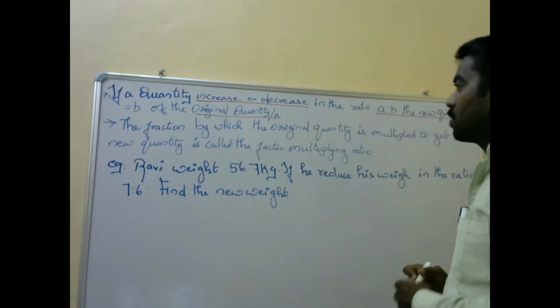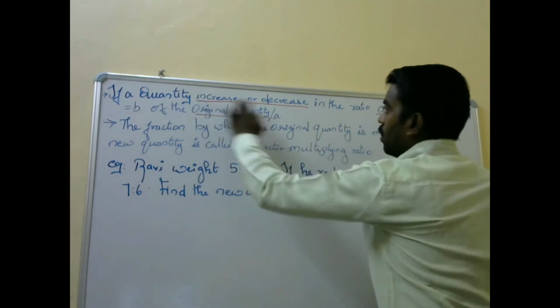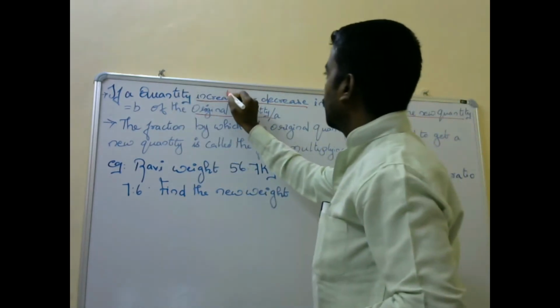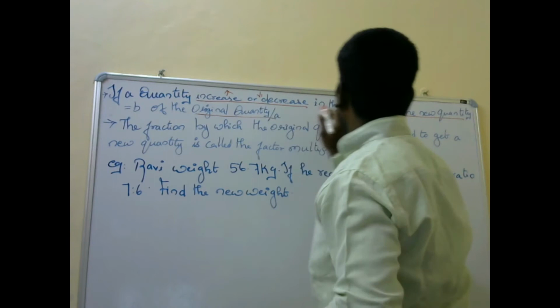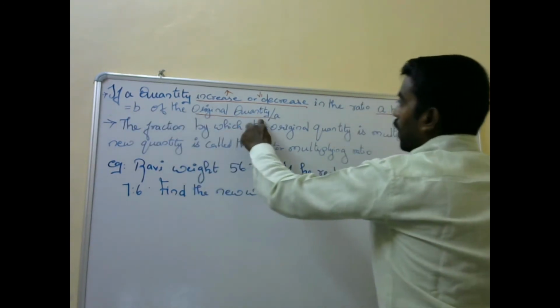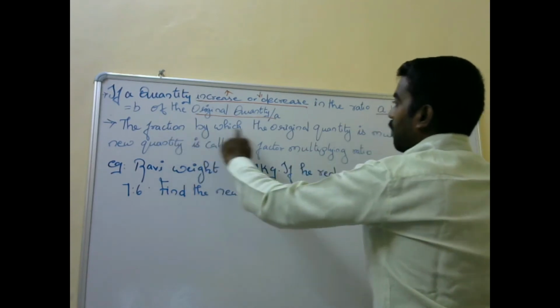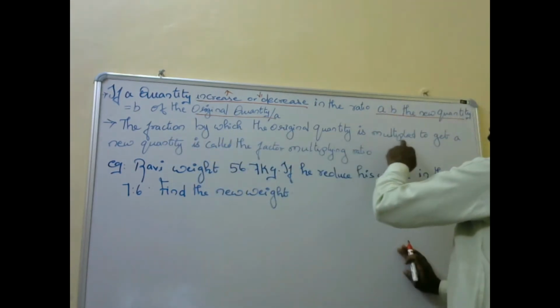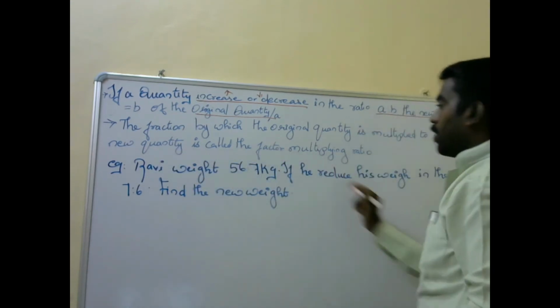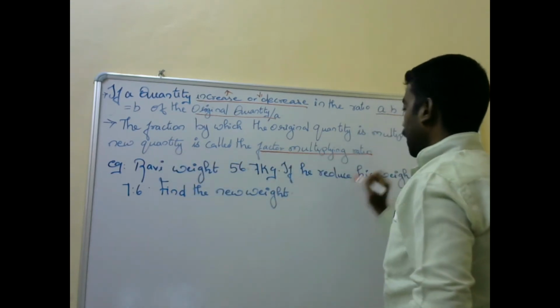The fraction by which the original quantity is multiplied to get the new quantity is called the factor multiplying ratio. So what we are going to see in the example.